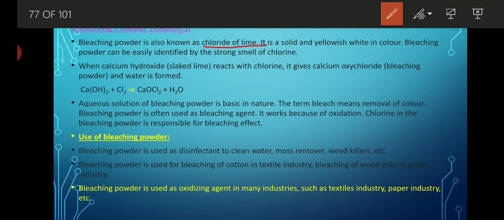Another name of bleaching powder is chloride of lime. How is it prepared? When slaked lime is treated with chlorine gas, bleaching powder is formed, that is calcium oxychloride, CaOCl2, along with a water molecule. If you reverse it, you get Ca(OH)2 along with chlorine gas.